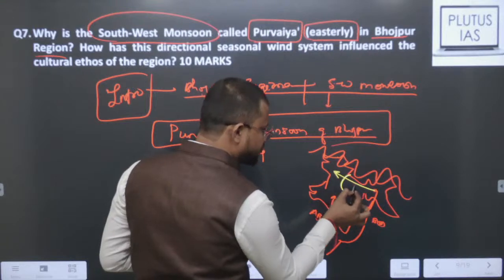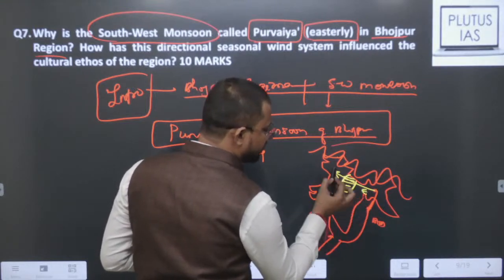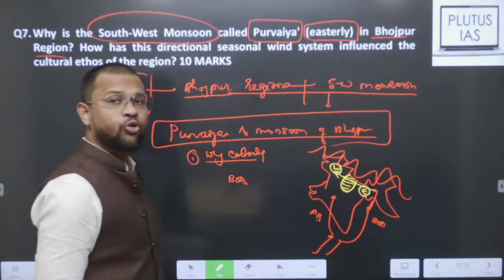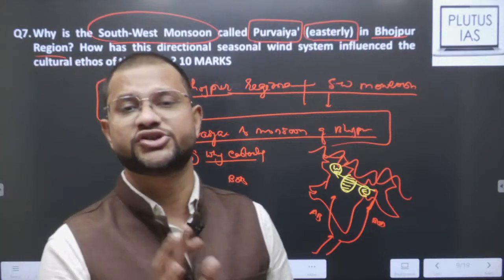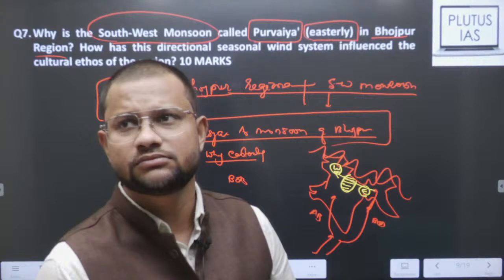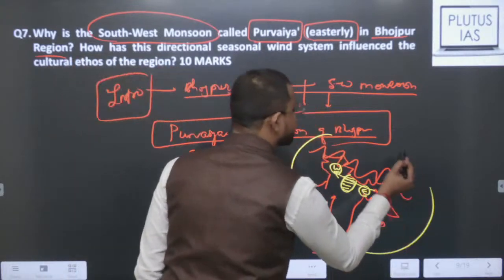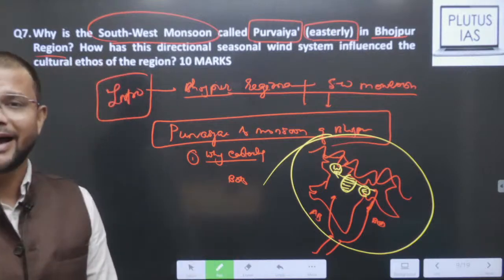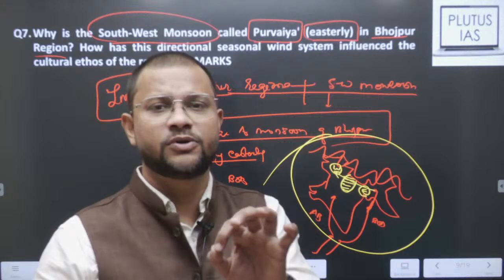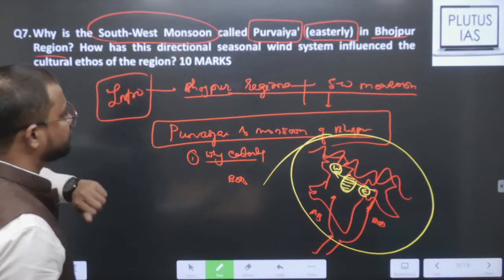और भोजपुर रीजन कहाँ है? This is what this भोजपुर रीजन. Yeah? So it is from east to west. It becomes easterly or Purvaiya in Bhojpur region. Purvaiya in Bhojpur region. Yeah, simple. So क्या होगा, देखो यहाँ पे आपको map is pretty much needed. Without having a map and that too with this explanation, it is absolutely not possible to fetch enough marks over there. तो पहला पार्ट एड्रेस कर दिया हमने, why it is called as this wind.